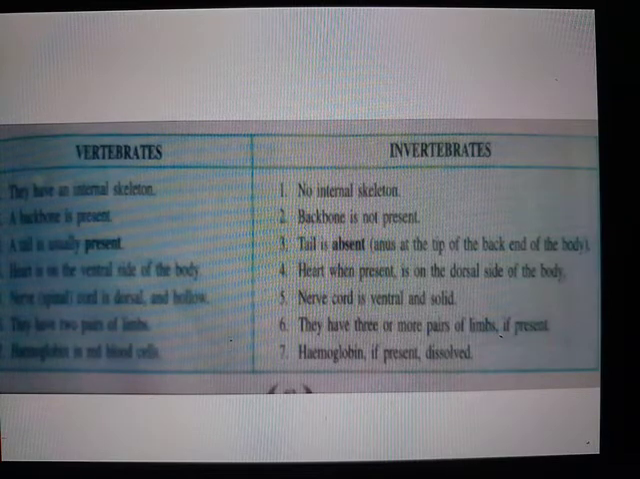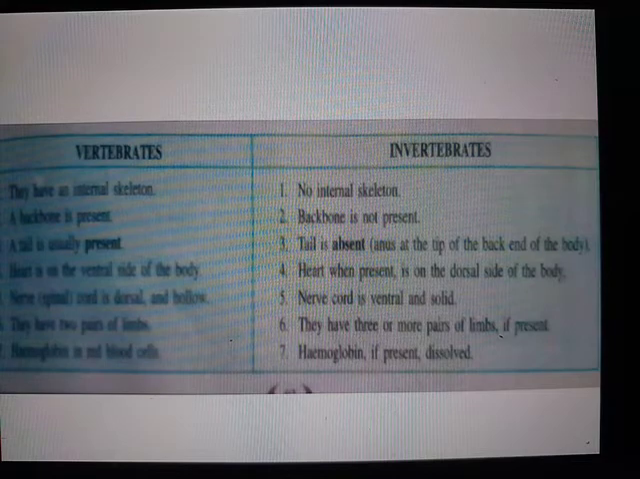Next, the sixth point, they have two pairs of limbs. So we have two hands and two legs; vertebrates have two pairs of limbs. In the invertebrates, we will observe that they have three or more pairs of limbs, if present. So if they do have limbs, then three pairs or more than three pairs of limbs are observed.